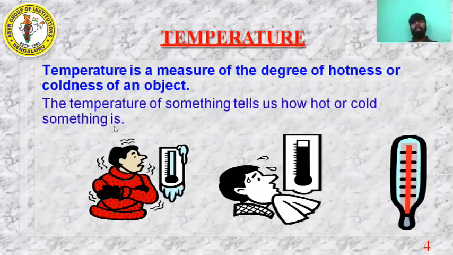So what will temperature tell us? It will tell us how hot or how cold some objects are. So if you want to know whether an object is hot or cold, we use the term called temperature. So what is temperature? It is a degree of hotness or coldness of an object. It will tell us how hot it is or how cold it is.